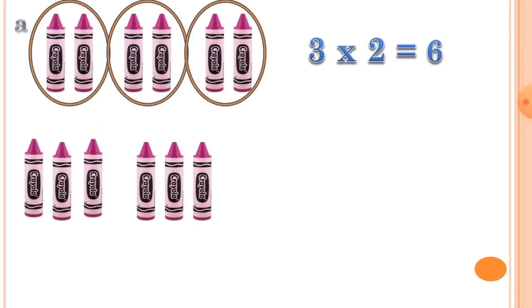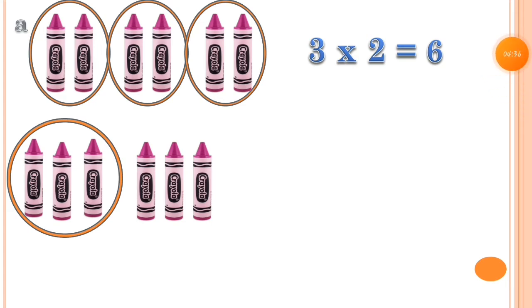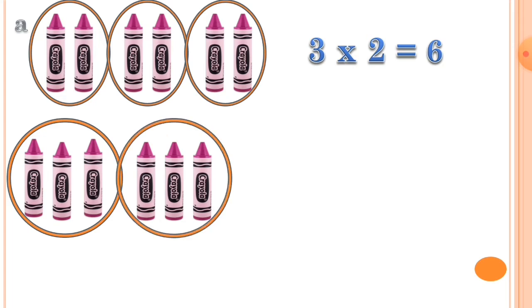Now let's make groups in another way. Let's make groups of 3 crayons in each. Here is group 1. I just put a circle on 3 crayons. It means it is the first group. Then let's make another group of 3 crayons. You can check that we are making 2 groups of 3 crayons in each group.